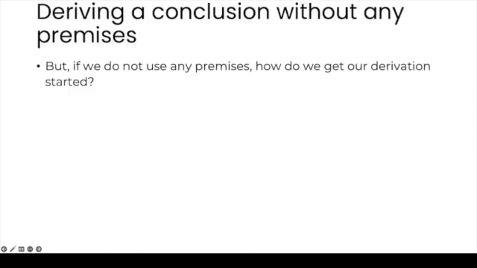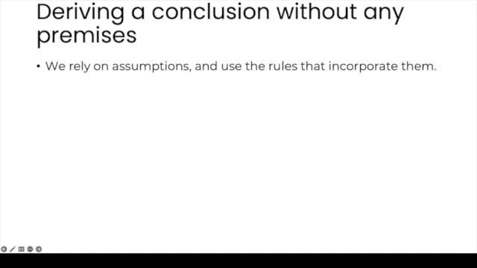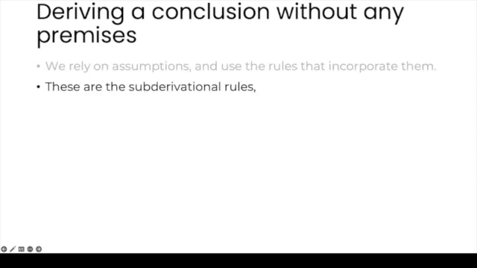But you may be asking, if we don't use any premises, how do we get our derivation started? This feels a bit like pulling yourself up by your bootstraps. So what do we do? Well, instead of using premises, we have to rely on assumptions, along with the rules that are associated with them. These are, of course, the subderivational rules, to wit, conditional introduction, negation introduction, and the derived rule RD, or reductio ad absurdum.